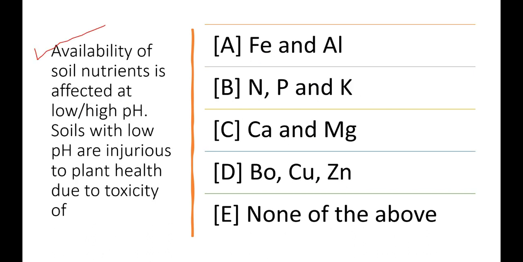Another important question is: availability of soil nutrient is affected at low or high pH. Soil with low pH is injurious to the plant health due to the toxicity of: option A is Fe and Al, option B is N, P and K, option C is Ca and Mg, D is B, Cu and Zn, and option E is none of the above.